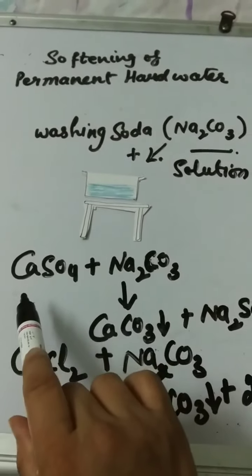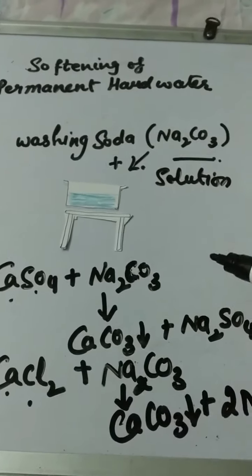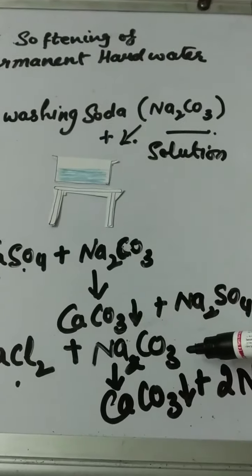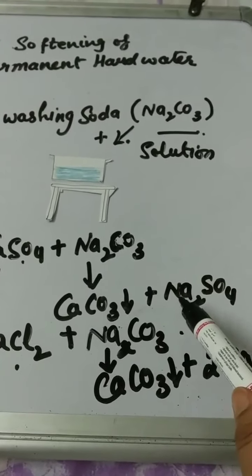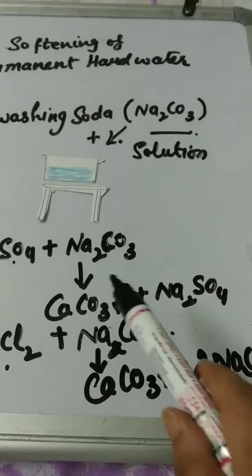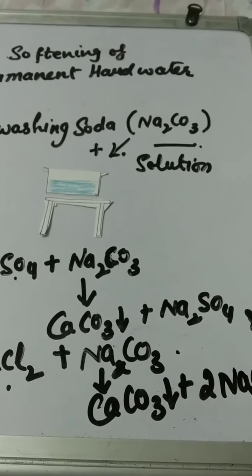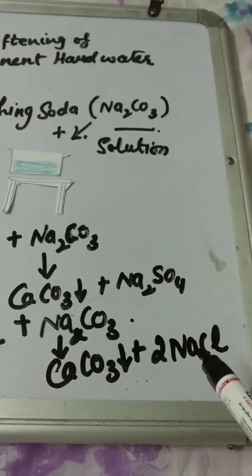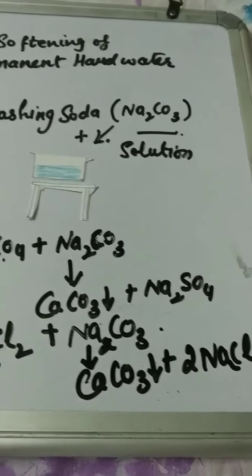Similarly, if we take magnesium sulfate or magnesium chloride and treat them with washing soda, we get magnesium carbonate and sodium sulfate: magnesium carbonate as precipitate and sodium sulfate as solution, or sodium chloride as solution.